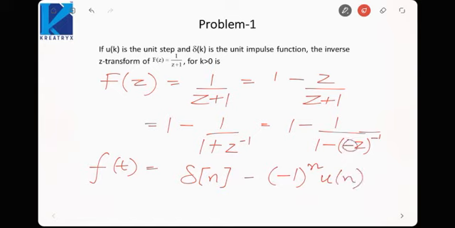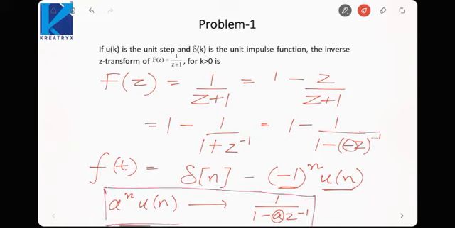Okay, because of this minus sign it will be minus 1 raised to power n u n, because I know that a raised to power n u n has a Z transform of 1 by 1 minus a z inverse. So if you see here, a is equal to minus 1, so it will be minus 1 raised to the power n u n. That is why I am telling you this is the most important Z transform, which will be used along with the properties to arrive at different Z transforms of given signals. Okay, so this will be my time domain signal, or it will be f of n.